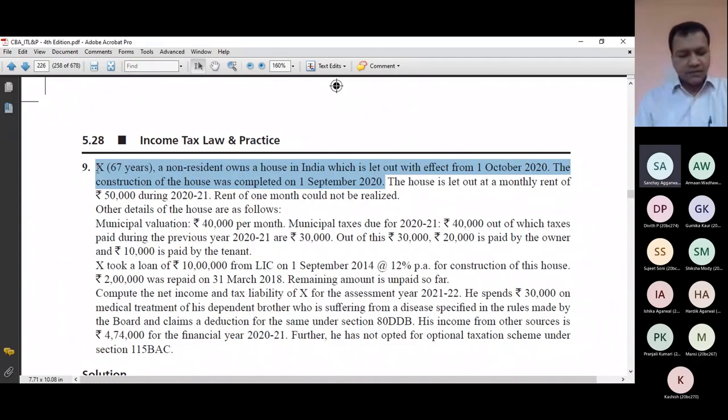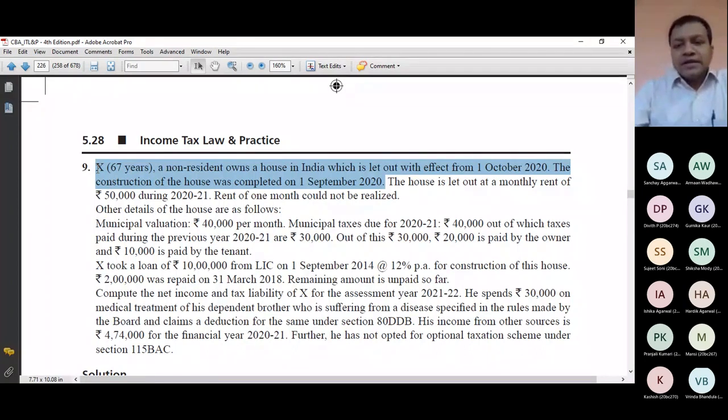The house was vacant for 1 month? Yes, because the house was completed on 1st September 20, but you let it out from 1st October 20, so for 1 month, what were you doing with that house? It's your choice, you can do anything. You can keep it vacant. But for this 1 month, either it is self-occupied or vacant. These are the only two options available. Or the third option is that it is not occupied. What can happen in this 1 month? You have to decide yourself.